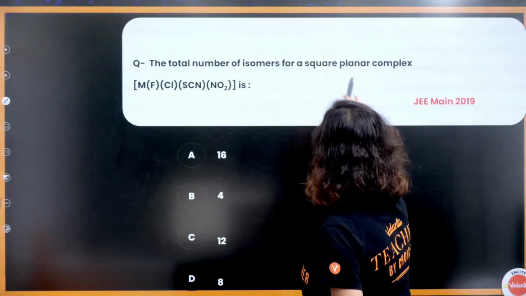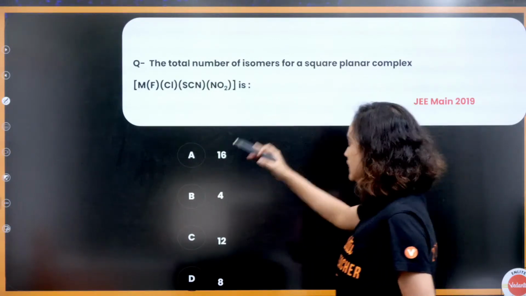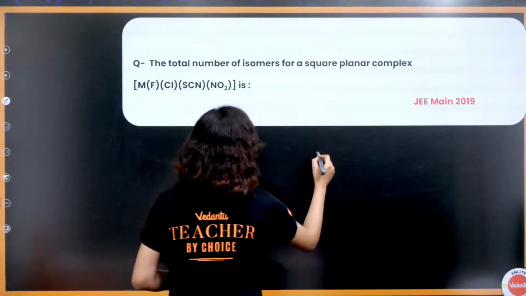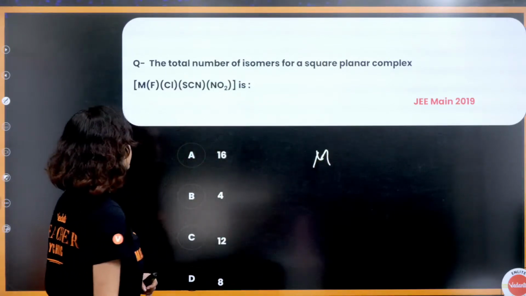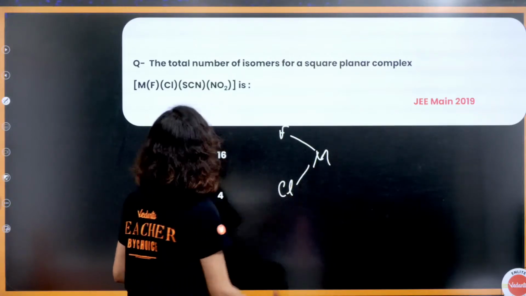The total number of isomers for a square planar complex is... Okay, let's do this. This is also easy. See, the metal is supposed to be here. If the metal is here, then F is here, Cl is here.